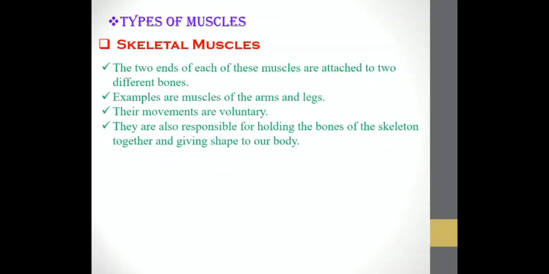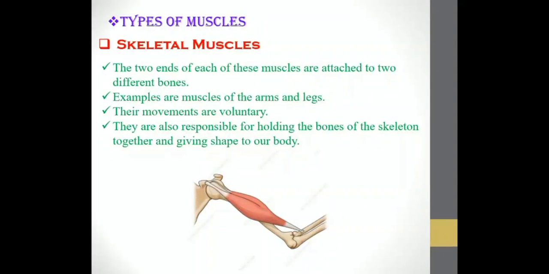Now let us see what are the three types of muscles. First one, skeletal muscle. Now what is skeletal muscle? The two ends of these muscles are attached to different bones. That means you can see in this, the two ends of the muscles are attached to two different bones. That is what you call skeletal muscles.